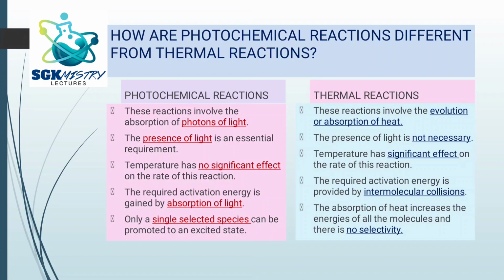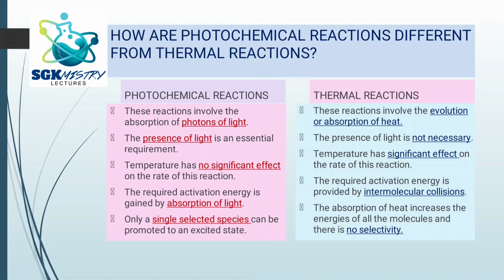So evolution or absorption of heat takes place during these reactions. In photochemical reactions, light is compulsory, whereas thermal reactions do not require any light. In photochemical reactions, the temperature does not play an important role, whereas in thermal reactions, temperature plays a very important role.